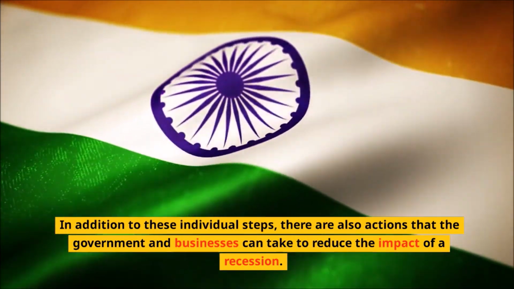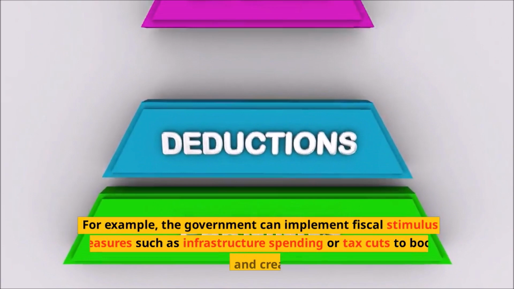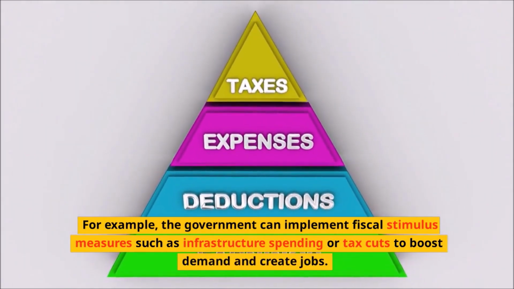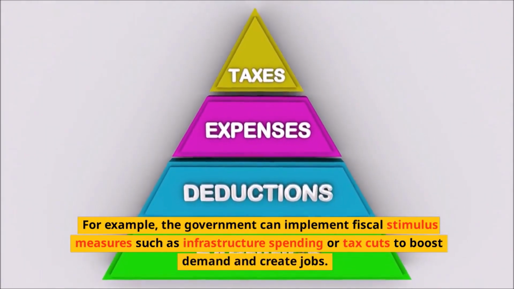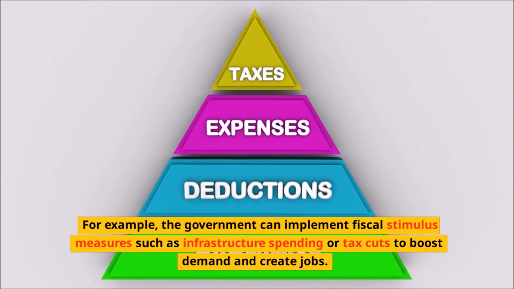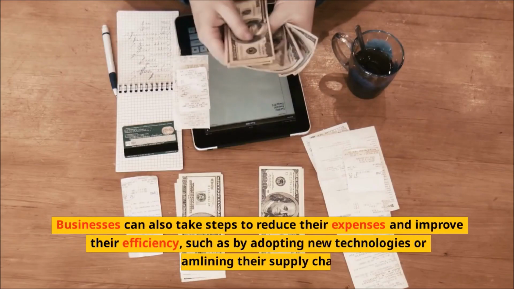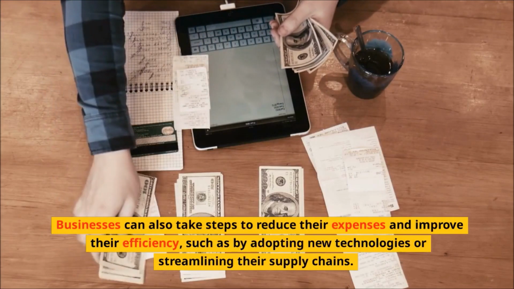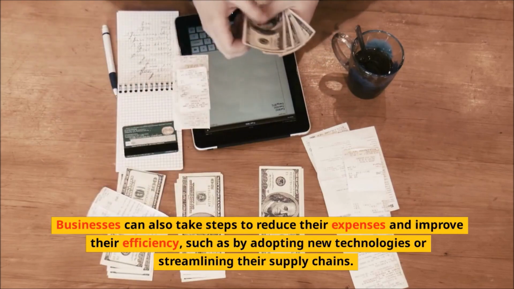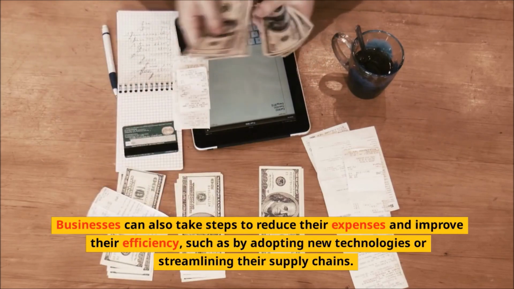In addition to these individual steps, there are also actions that the government and businesses can take to reduce the impact of a recession. For example, the government can implement fiscal stimulus measures such as infrastructure spending or tax cuts to boost demand and create jobs. Businesses can also take steps to reduce their expenses and improve their efficiency, such as by adopting new technologies or streamlining their supply chains.